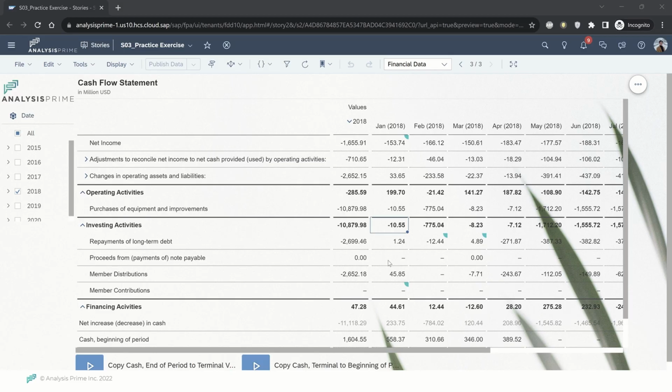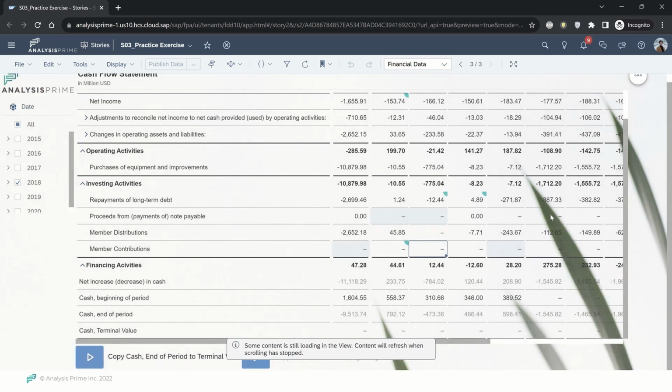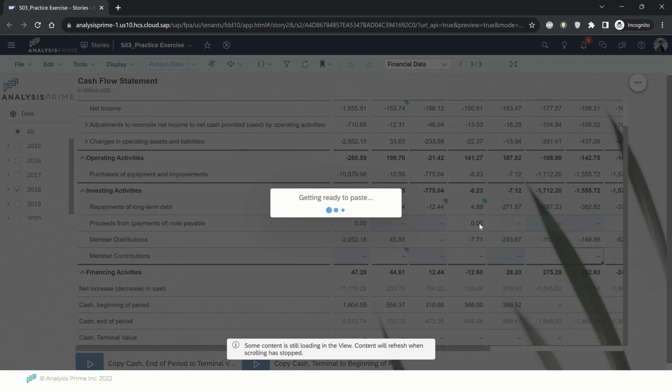For instance, I got some empty cells over here and I will copy this value and I can paste it to multiple different cells, and I will paste it.